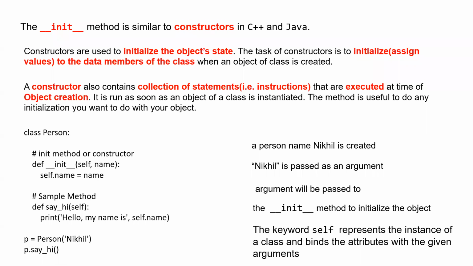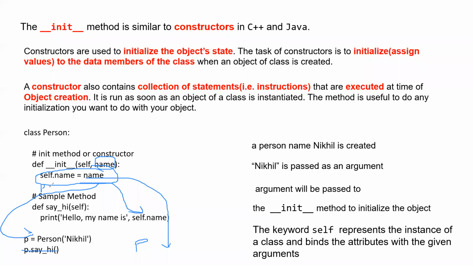We will discuss it in more detail. It could take anything. Whatever argument you pass, like name here, you need to pass it here. That way you can access the data in any other function, or can call it directly. Like here, if instead of p.say_hi you had called p directly, the object would have been created, but nothing would have been printed out.